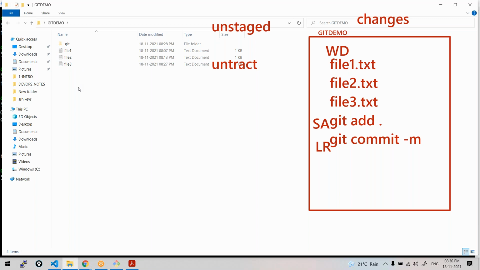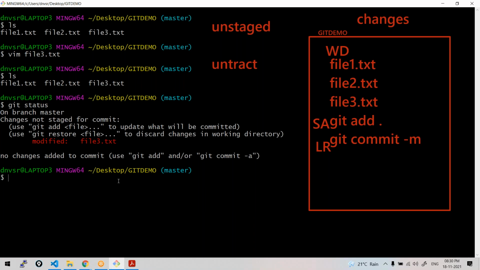When you just create files and leave them, we call them in the working directory. When you run the git add command on those files, we call them in the staging area. That's all. Logically, physically you don't have a directory called working directory, local repository and so on. Understand this part. Any question? Understood now?